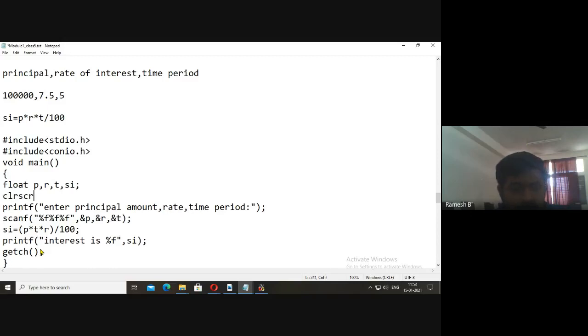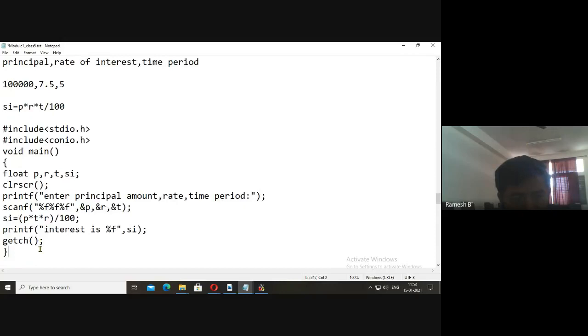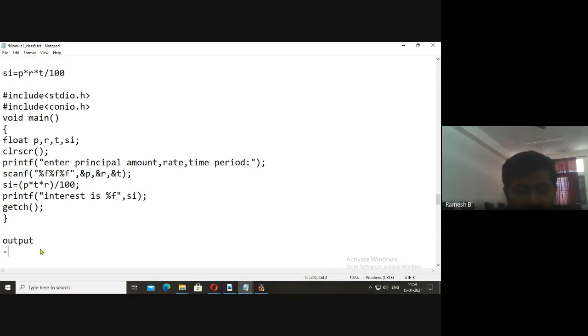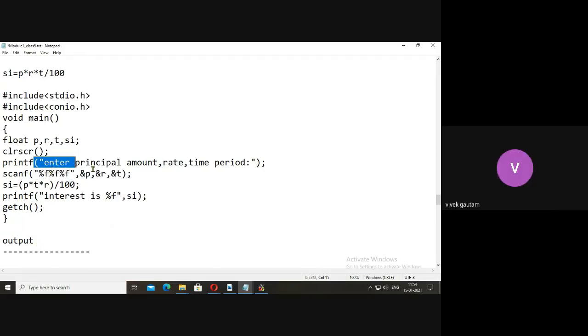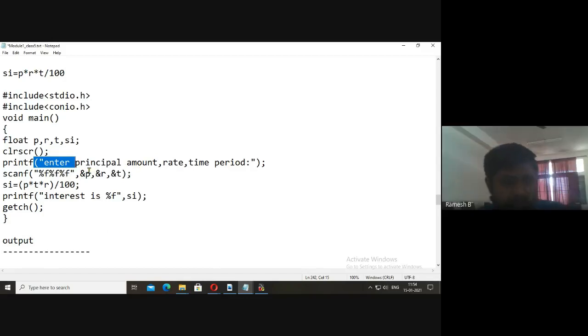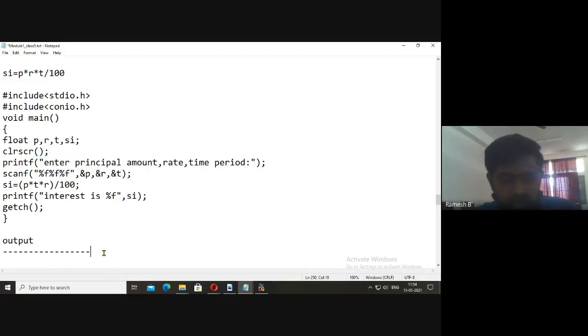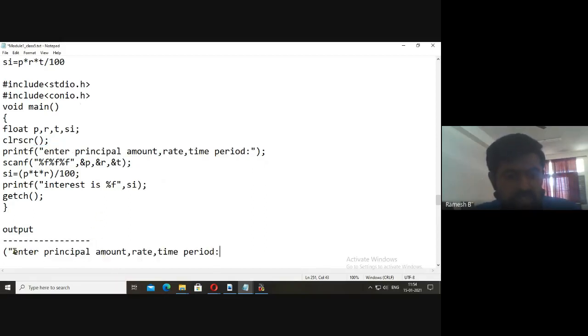Clear screen. So what will be the output? What is the first statement you are going to get in the output? The first Enter statement, the value of principal amount, this entire statement. You will get this entire statement. Okay, so I'll copy this, I'll come here and enter this. You'll get the statement like this.